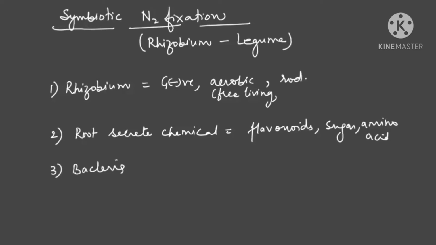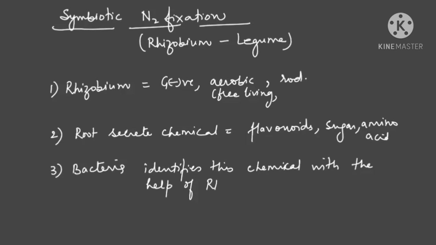The bacteria identify this chemical with the help of ricardicin protein. I hope you have understood what we have written. So ricardicin protein is present in the bacteria.